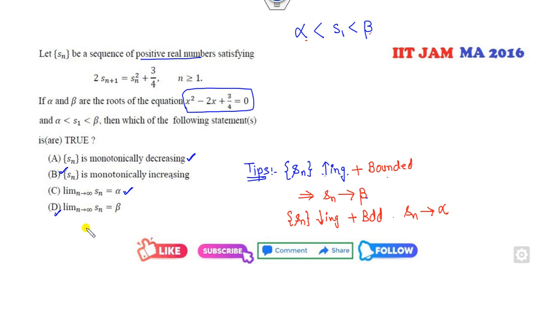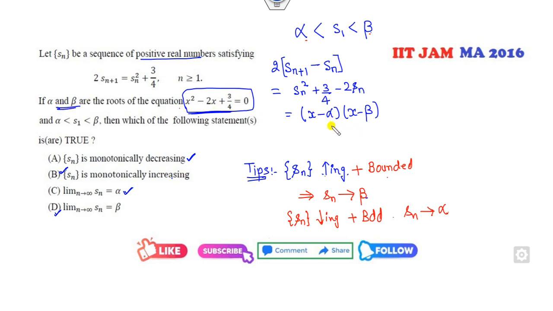So how can you prove the increasing or decreasing nature? Very simple. I can start from Sn plus 1 minus Sn, or I can say 2 times Sn plus 1 minus this. So it will be Sn square plus 3 over 4 minus 2Sn. So it has the roots alpha and beta. That means x minus alpha, because this is the same equation and it has the roots alpha and beta, it lies between these.